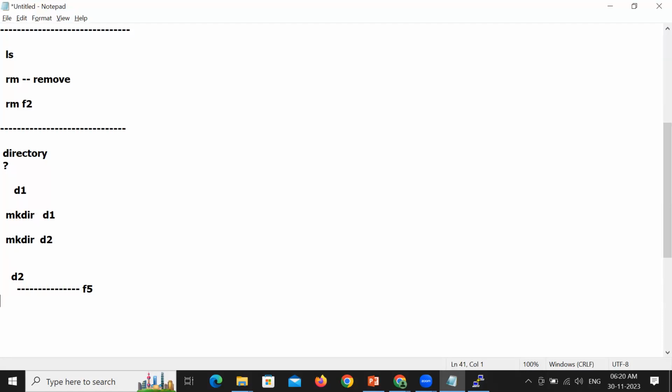Why not? Yes, you can do that. Directory is nothing but a folder. The purpose of creating a folder is to hold some files. I want to have some group of files. You can do that by creating a directory. So you can create a file whichever you want inside the directory. Okay, so let's learn how we can do it.